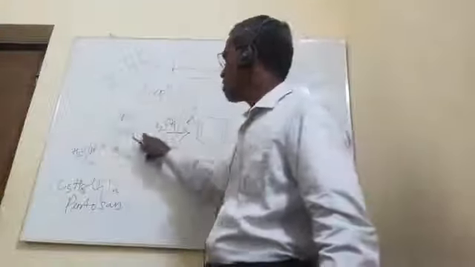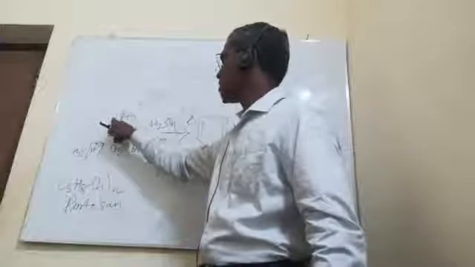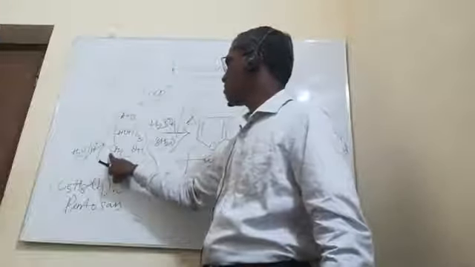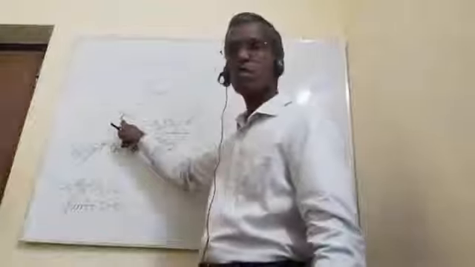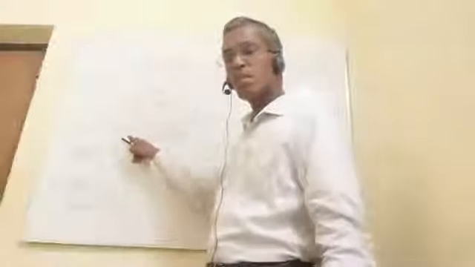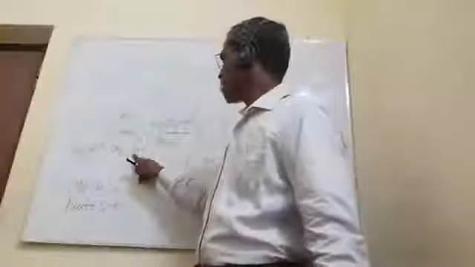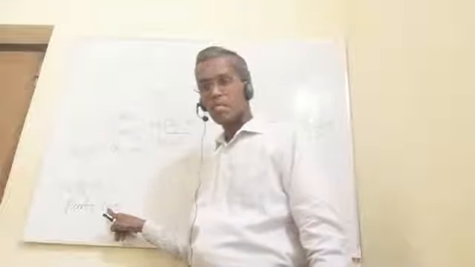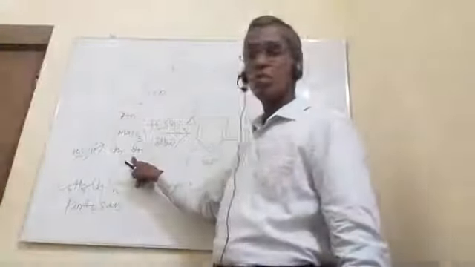It is pentose because of the 5 carbon atoms. Since we have an aldehyde group, this is aldopentose. This is the aldopentose we get when we treat the pentosan, that is the polysaccharide, on acid hydrolysis.